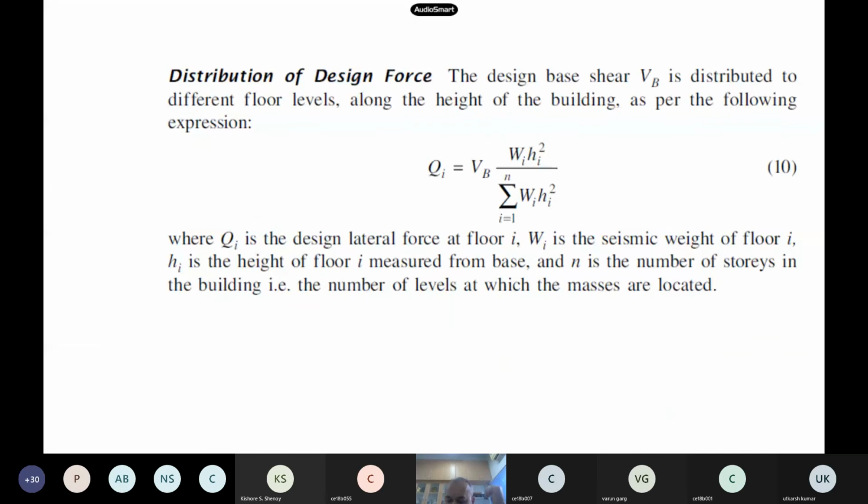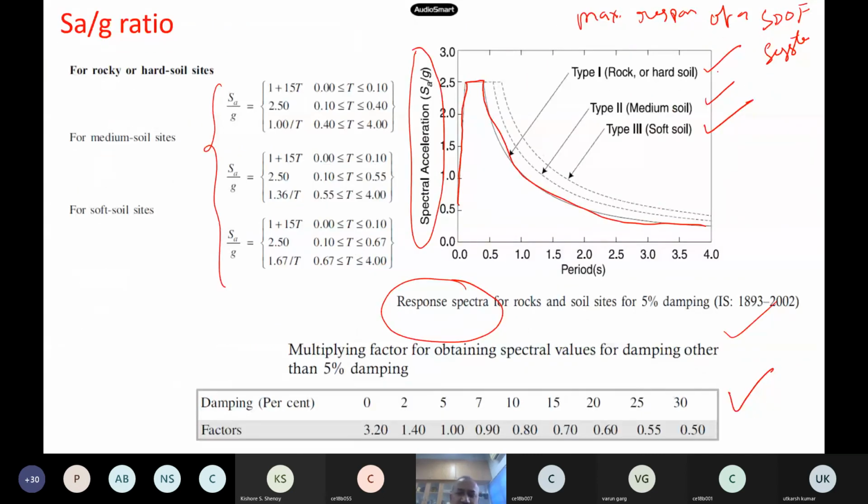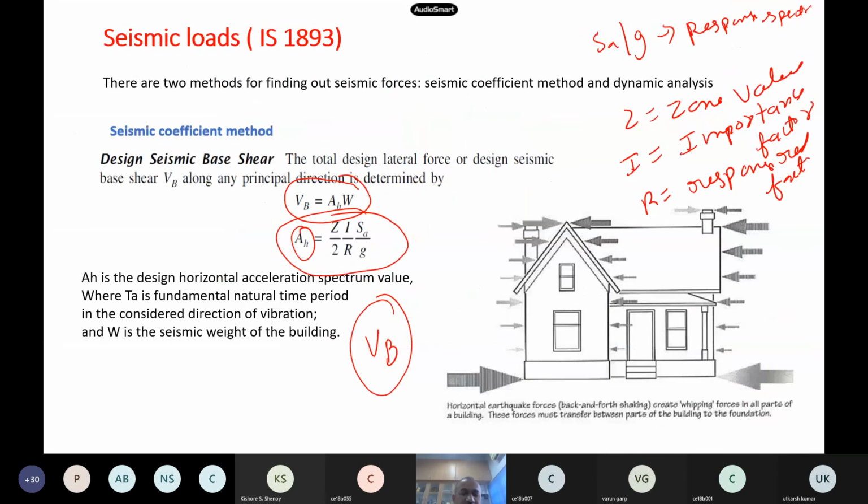Once you know the time period, you come back to this response spectrum. Suppose the time period is 1 second. Pick up from this graph the value, depending on whether your site is located on rock or medium soil. For 1 second, if it is a rock type site, it turns out to be 1. So Sa by g is 1 itself, or you can substitute in this expression. You can use this chart or this expression, so you can easily find it.